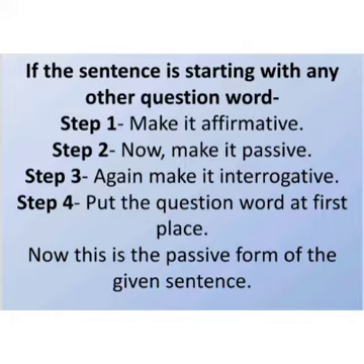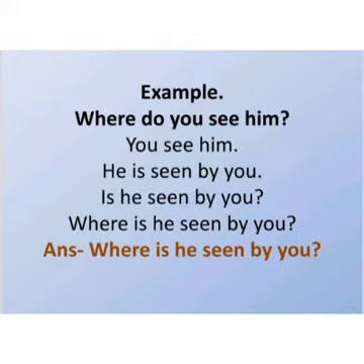See the example. Where do you see him? Step 1, make it affirmative. There is do, so we will use the first form. You see him. Now make it passive. He is seen by you. Now make it interrogative, so is will come at the first place. Is he seen by you? Now the question word where, you have to put it at the first place. So now it will be, where is he seen by you? Now this is the answer to the given sentence.